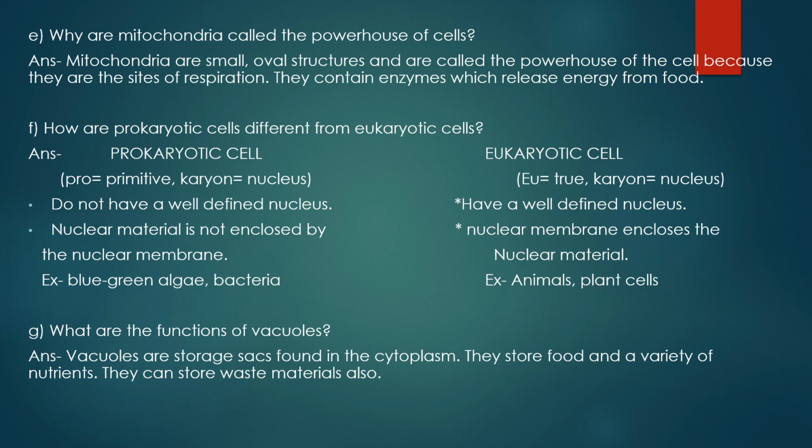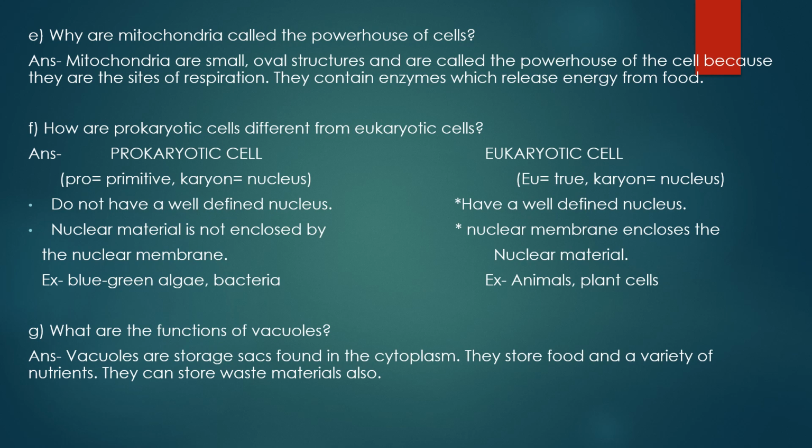Okay, the oxygen acts on the food and breaks the food, basically like carbohydrates and fats, and breaks them into carbon dioxide and water. So this oxidation of food, it releases energy, and this energy is temporarily stored in the form of ATP.